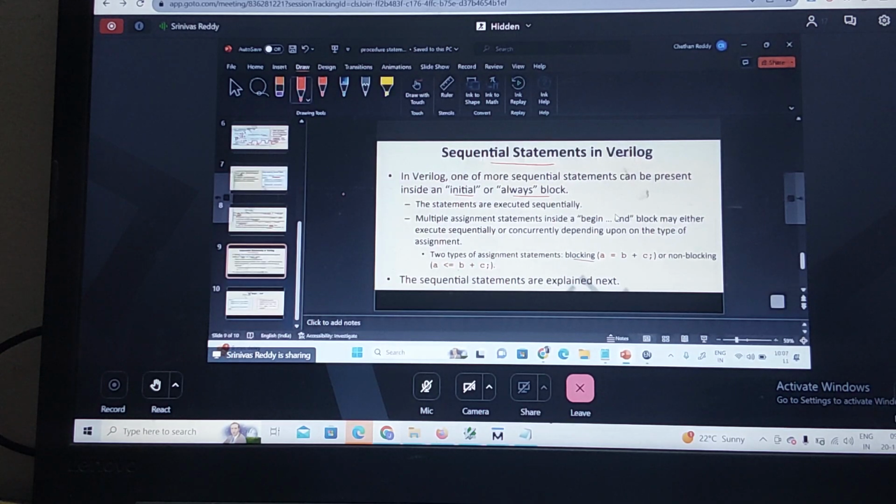The statements are executed sequentially inside one initial block or always block. These are sequential, procedural statements.